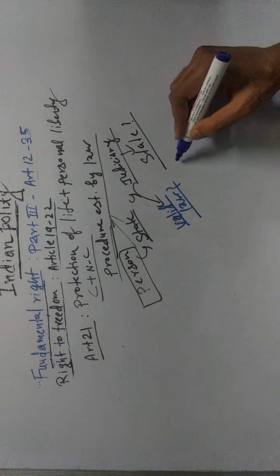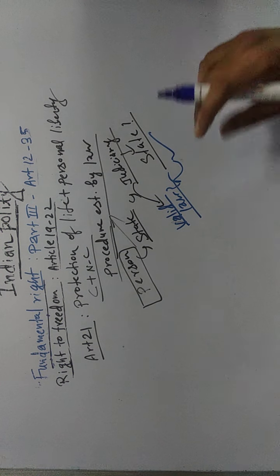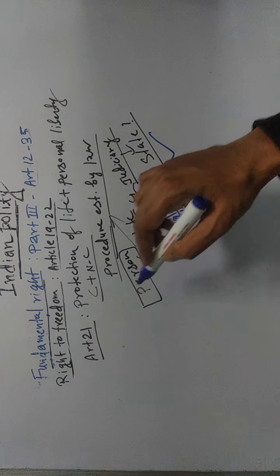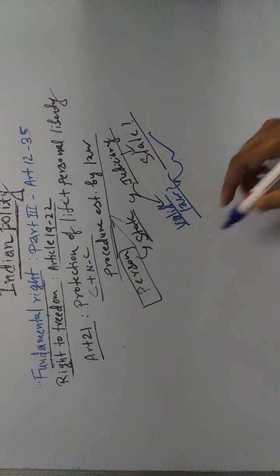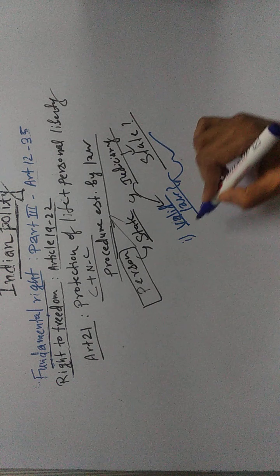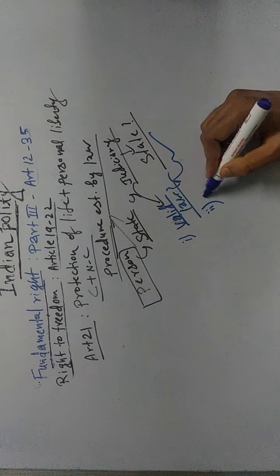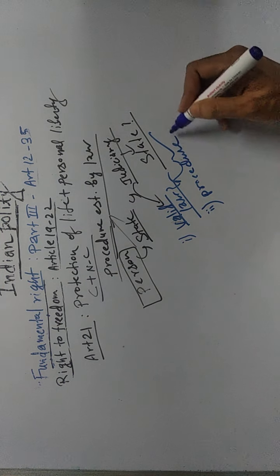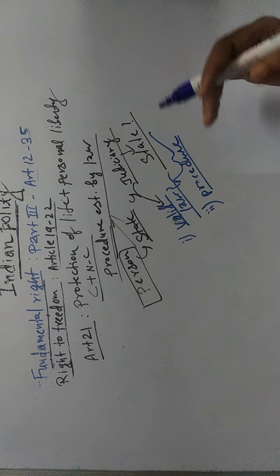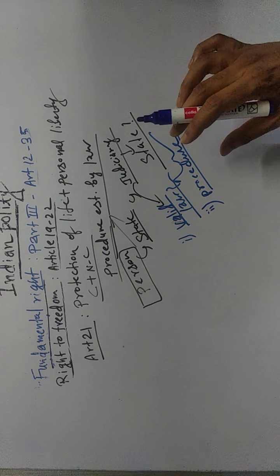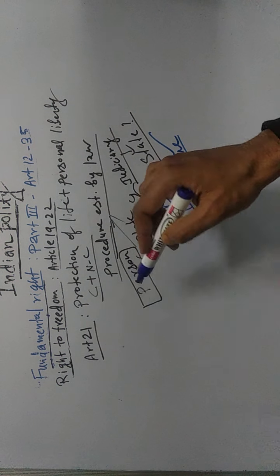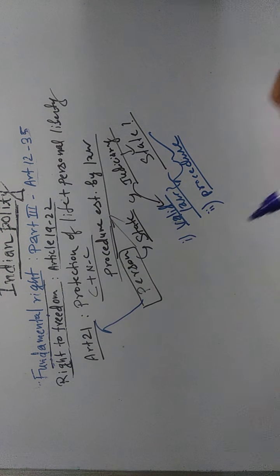If the state says that yes, there is a valid law under which this person's right to life and personal liberty has been snatched, then the judiciary will ask another question. And what is that question? The judiciary will ask whether the procedures mentioned under that law have been followed by the state strictly or not. If the judiciary is satisfied with these two things, then the judiciary will say, okay, the state can deprive this person of the right under Article 21.